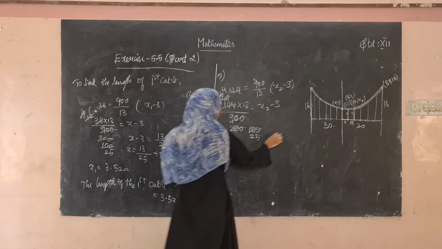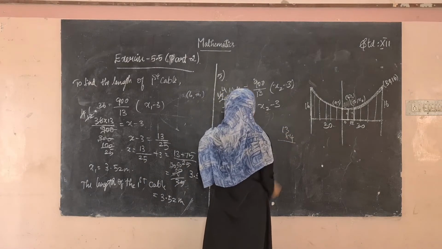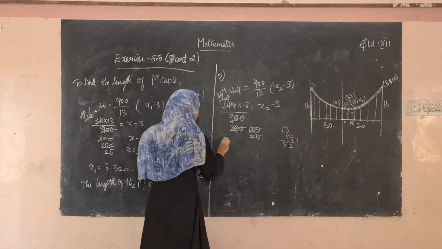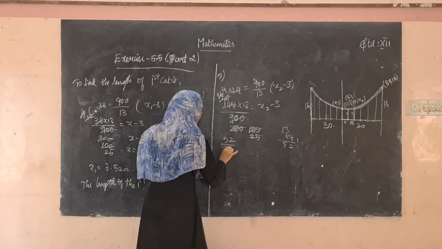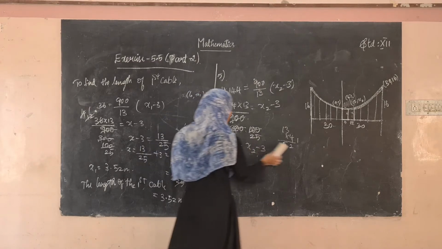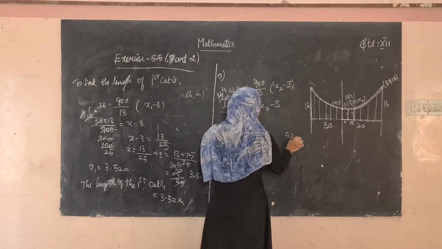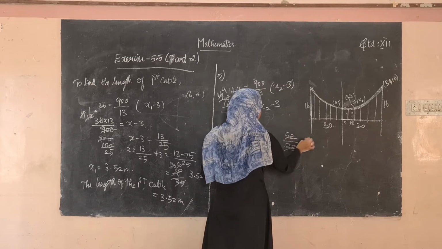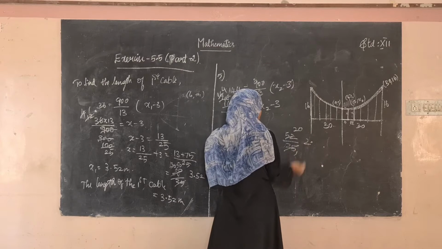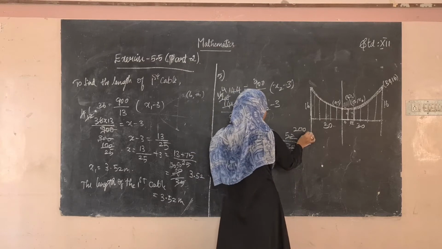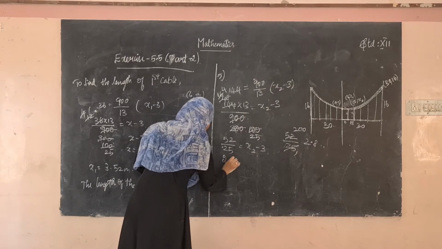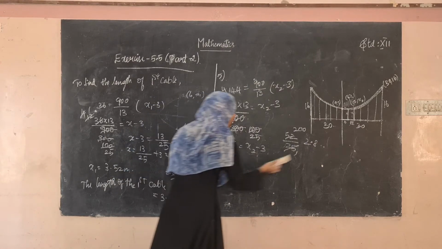So 13 into 4 is 52. So 52 divided by 25 is equal to x2 minus 3. What is 52 divided by 25? It is 2.08, because we are adding another 0.